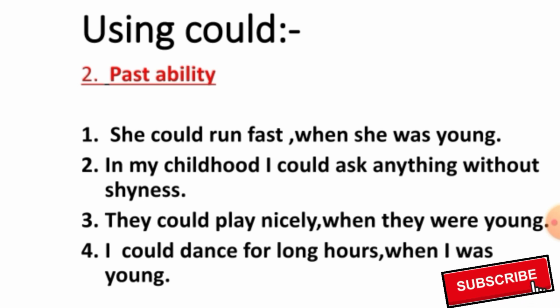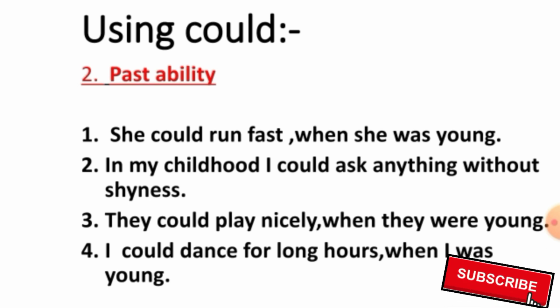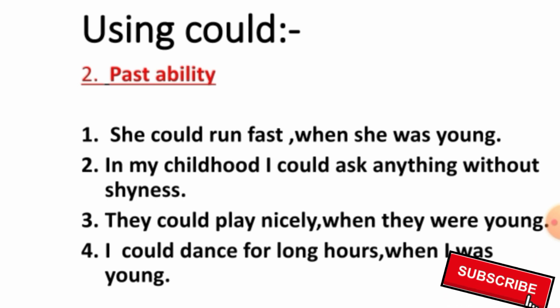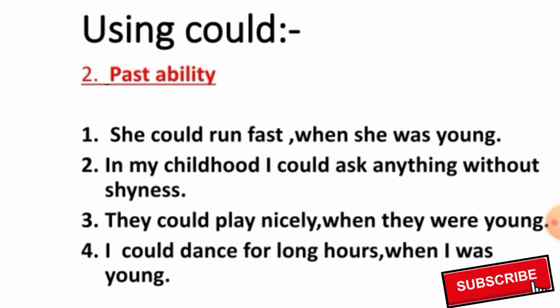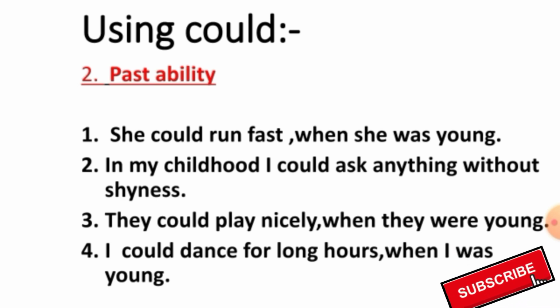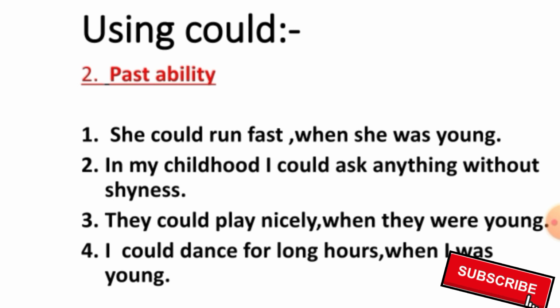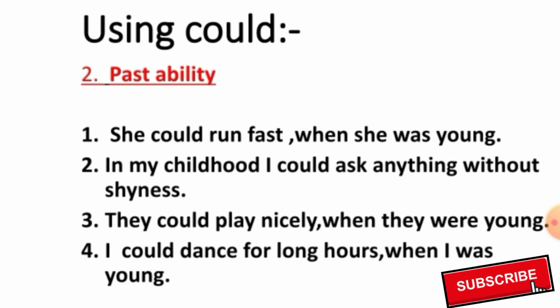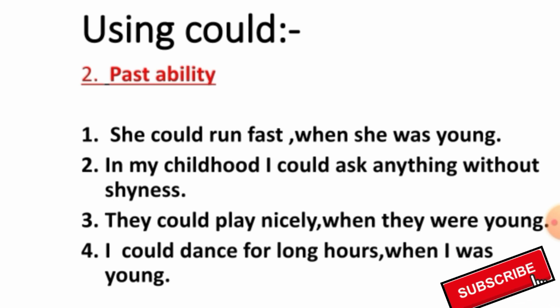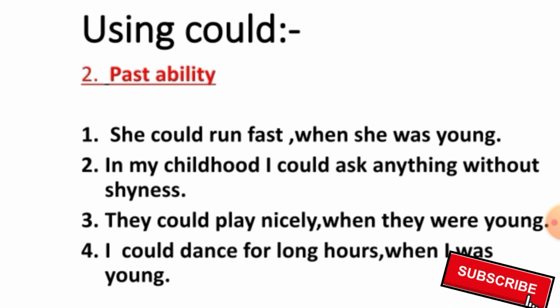Let's look at the second example. In my childhood, I could ask anything without shyness. This means that right now I cannot do that thing, but I could do it when I was a child. So it was my past ability. If I use could, it shows the past ability.